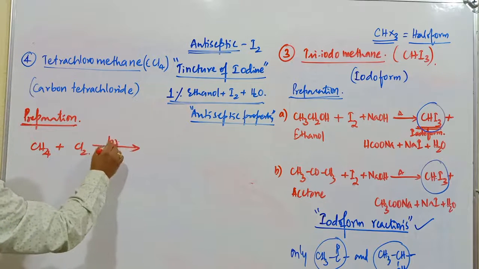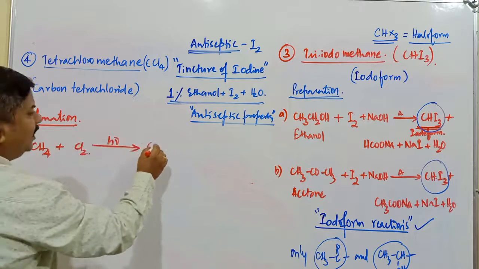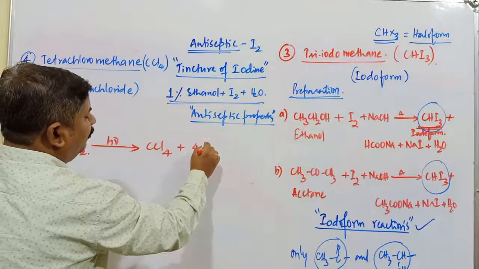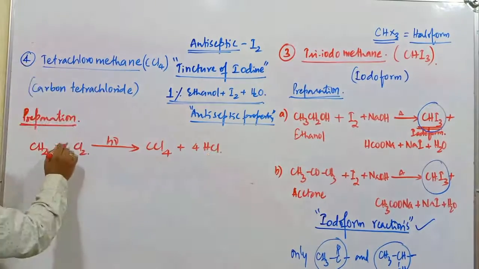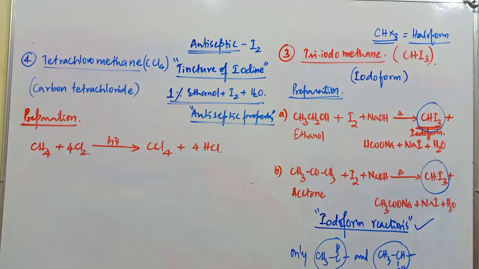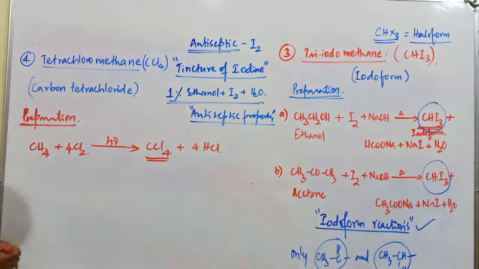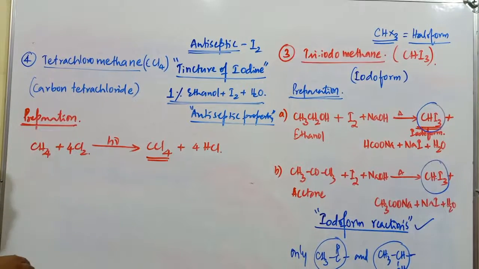If all 4 hydrogen atoms are replaced by chlorine atoms, it gives CCl4 and 4 moles of HCl, using 4 moles of Cl2. So the major compound obtained here is carbon tetrachloride. It is one of the last products in the substitution reactions of methane.